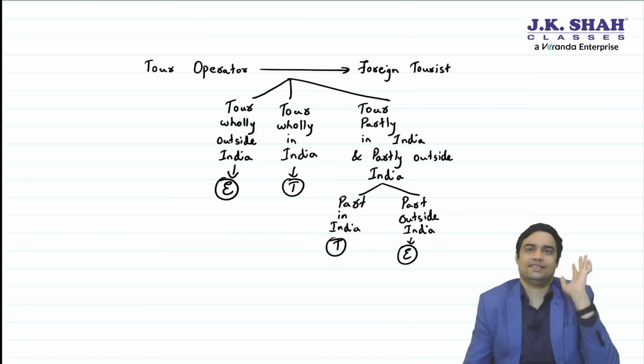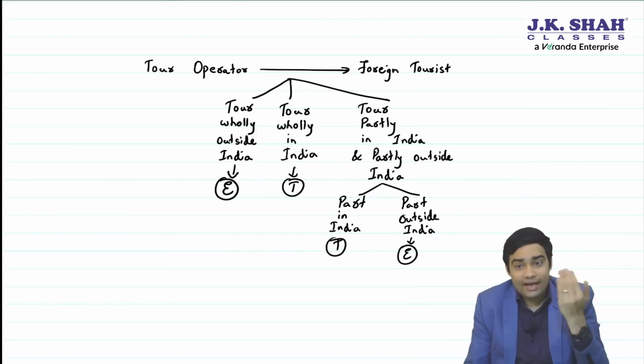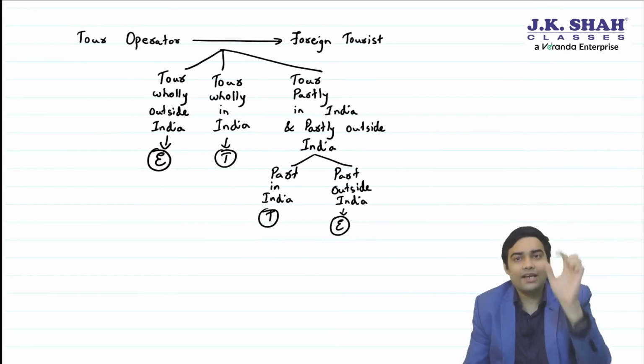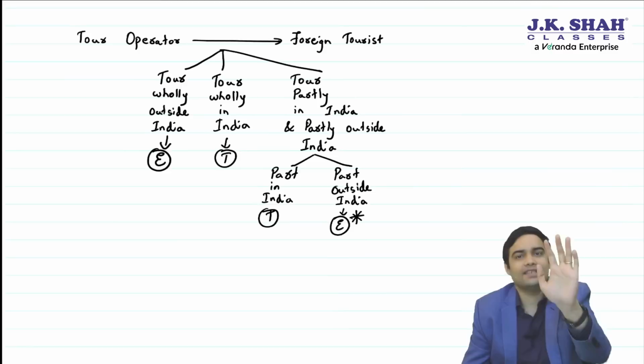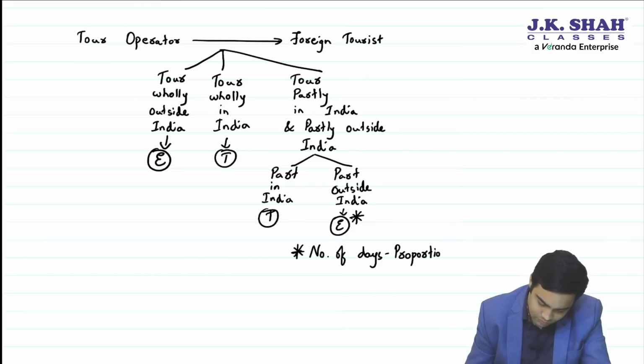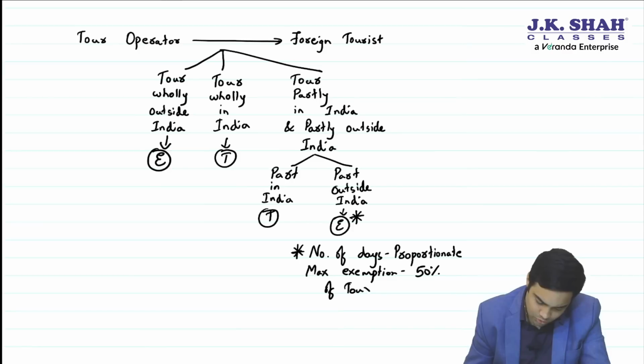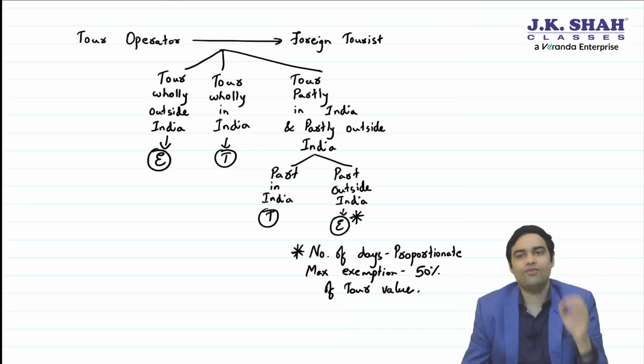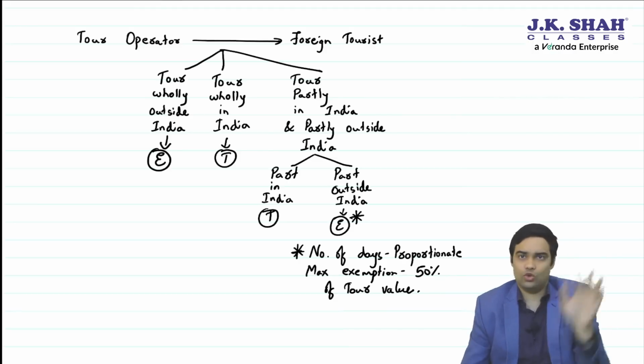This is exempt, sir? Yes. This will enjoy an exemption. Now the question is, how will we determine how much is outside India? The law has clearly provided that. The law says it will be based on number of days, proportionate calculation. And maximum exemption is 50% of tour value. Maximum exemption will be 50% of tour value, total tour value.